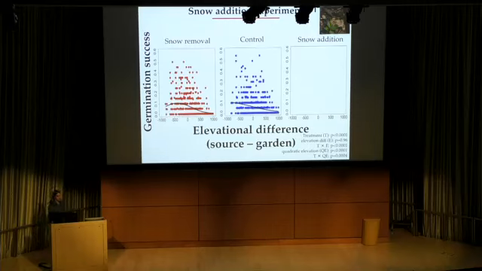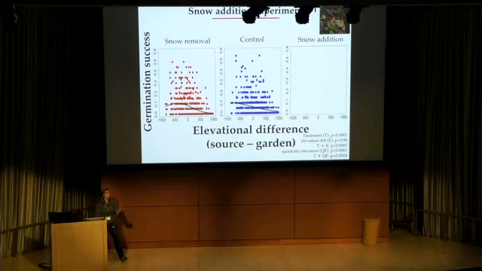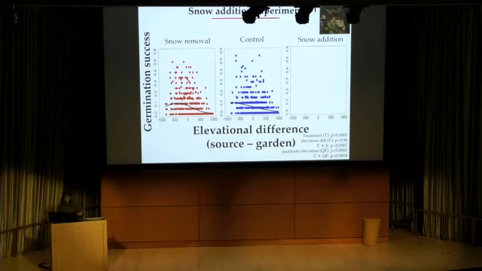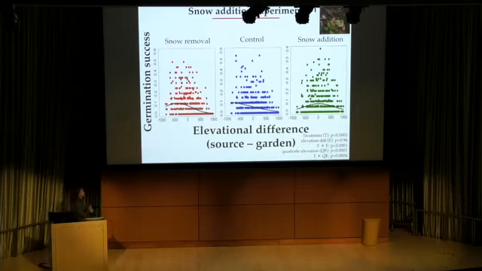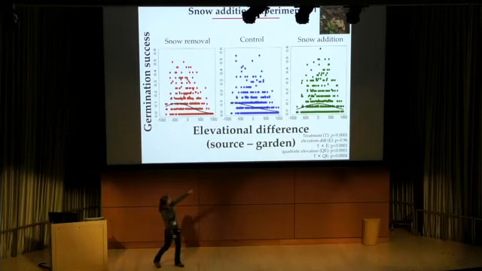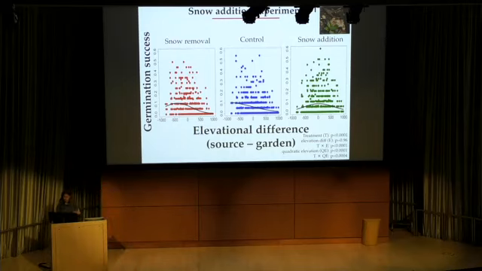Under snow removal and control, we see patterns that are consistent with the previous studies that we've done, where low elevation genotypes have a fitness advantage over local genotypes. So these fitness functions are shifted down from 0, and low elevation genotypes are outperforming local genotypes. But when we do this relatively simple snow addition manipulation, we can actually recreate patterns of local adaptation. We see the pattern that we would expect under local adaptation, where this peak in germination success falls very close to 0. So we can recreate local adaptation under snow addition.